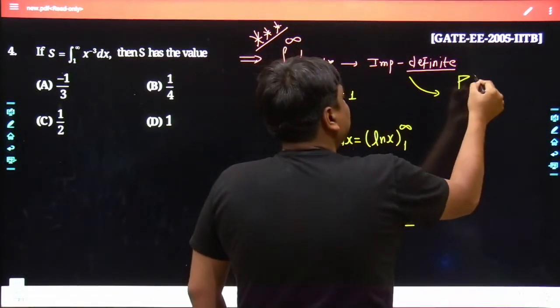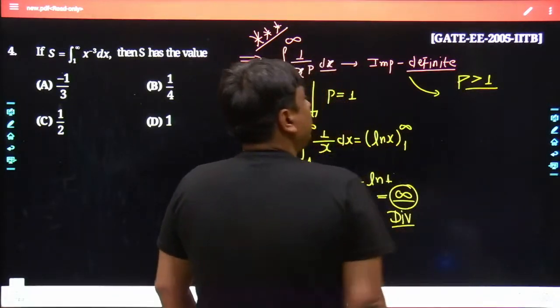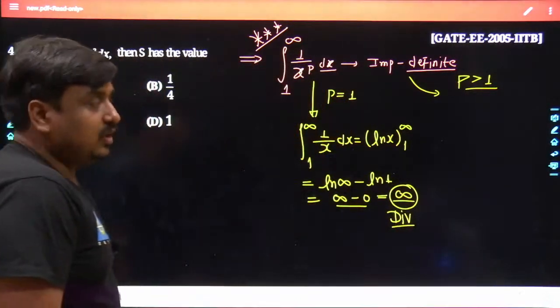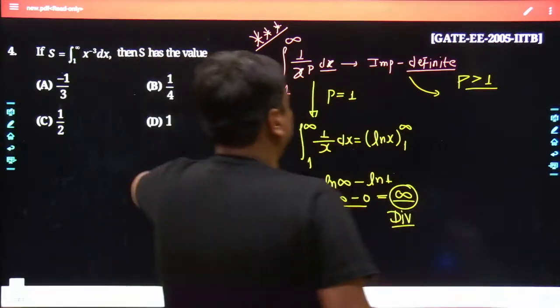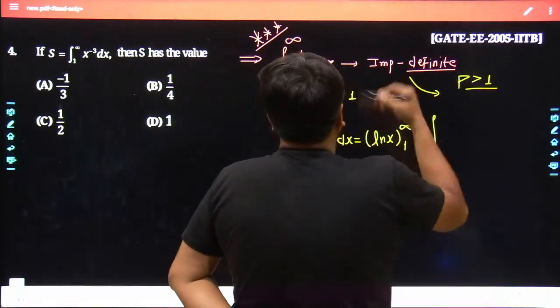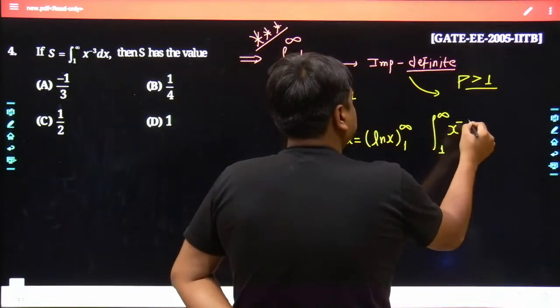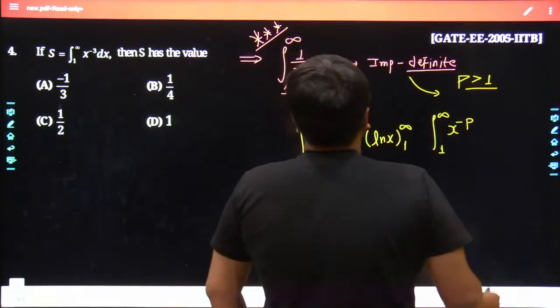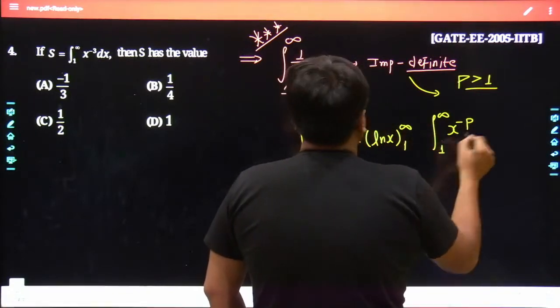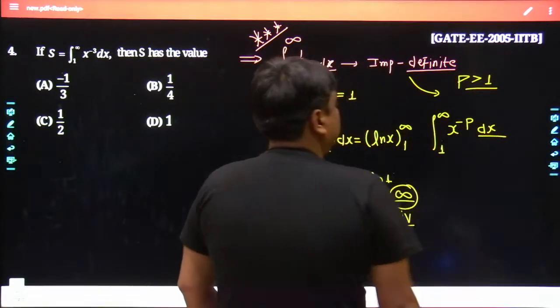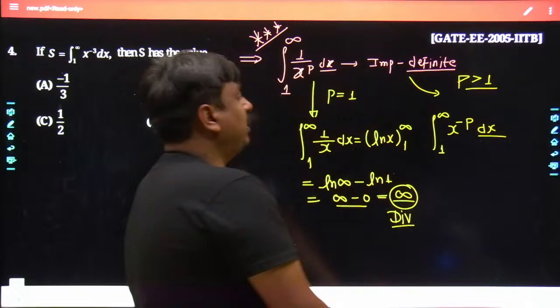Now I would be taking another situation. Let's take where the value of p is greater than 1. See, what I would do over here, again, this x to the power of p would be flipped upside, it would become x to the power of minus p dx. May I know what would be the integration of x to the power of minus p?